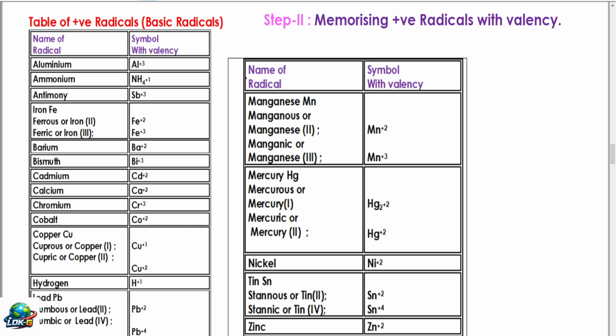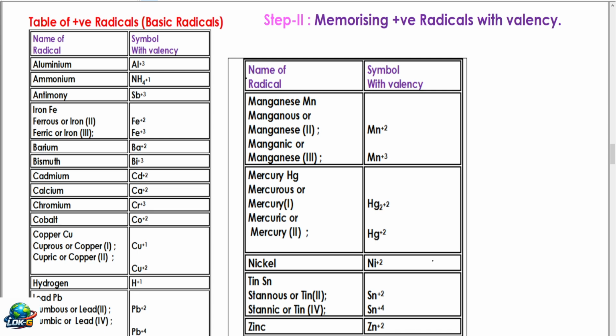Manganese Roman 2 is Mn plus 2, manganic is Mn plus 3. Mercury has got 2. Generally, the mercurous ion is written as Hg2 plus 2 because it exists as a diatomic molecule. And mercury 2 is written as Hg plus 2. Nickel Ni plus 2, stannous Sn plus 2, stannic Sn plus 4, zinc Zn plus 2.